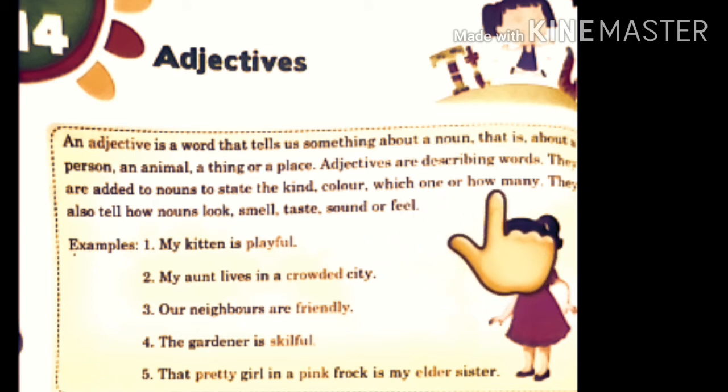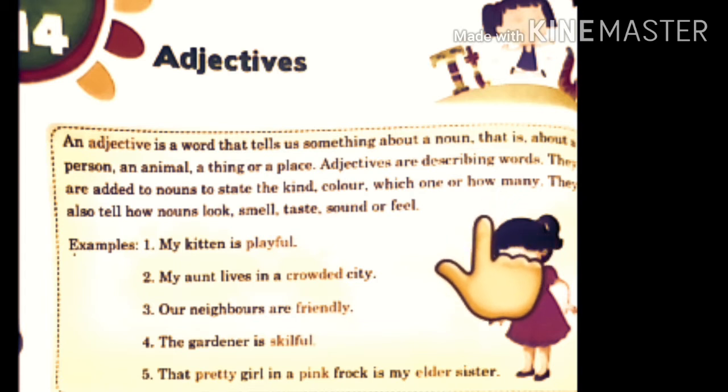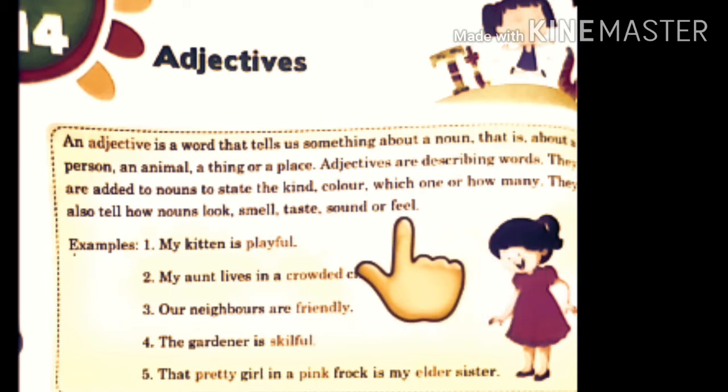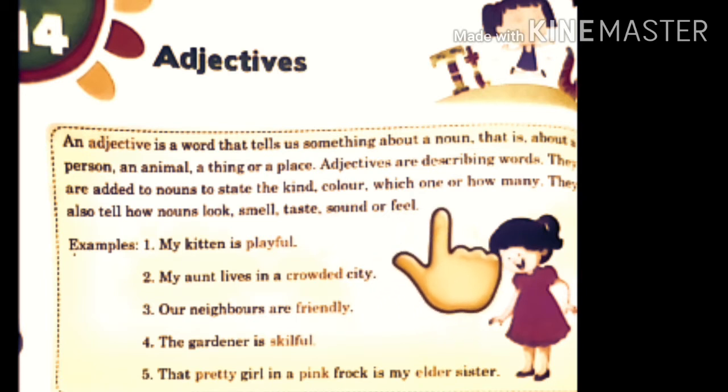And how many: if any word is telling how many nouns or how many boys, then also that word is an adjective. Like one boy, two boys, three boys, many boys, several boys. So any word which is adding to the noun, telling something about the noun, that is an adjective.